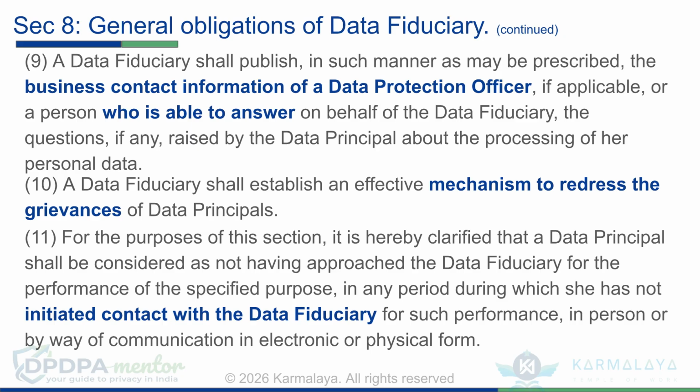Per subsection 9, the data fiduciary is required to publish the contact information of the person responsible to answer any questions. An effective grievance redressal mechanism has to be implemented as per subsection 10. To determine the period of not approached, the period for which the data principal has not initiated contact for the purpose electronically or otherwise, as provided by subsection 11.